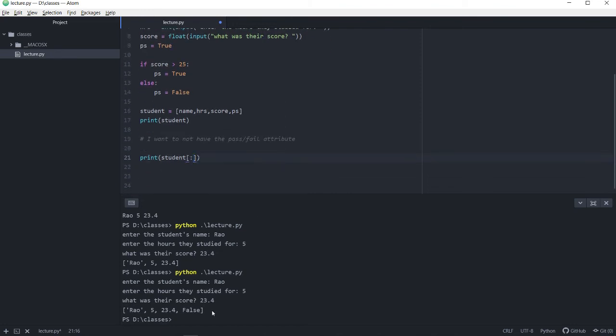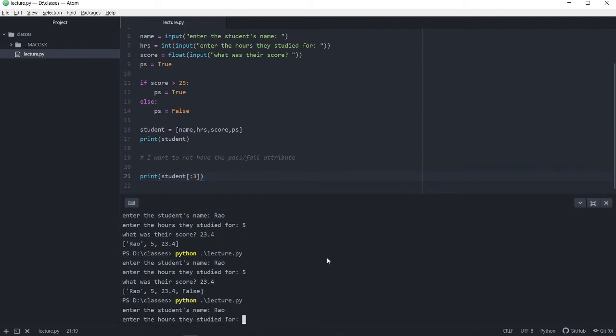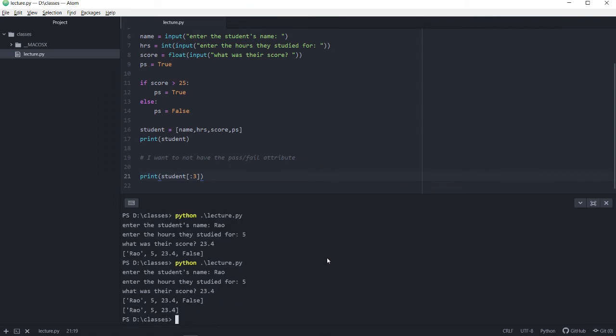And I want to have index 0, 1, and 2 there. So I'm going to put the value index 3. Index 3 currently is telling us the pass-fail attribute, but remember, the ending value is not included here. So let's do that again, 23.4, and there you have it. So you sliced through your list and only got the first 3 elements and not the 4th one.